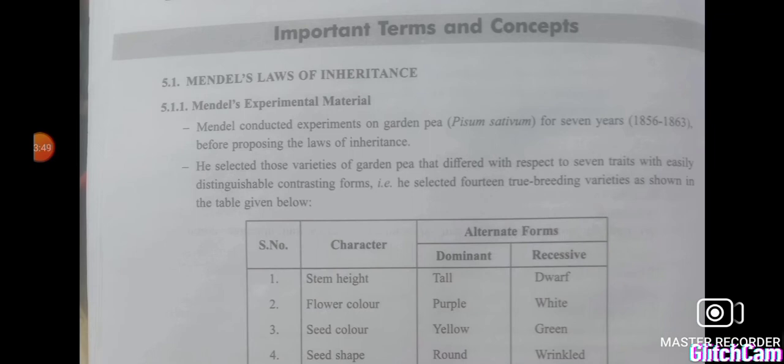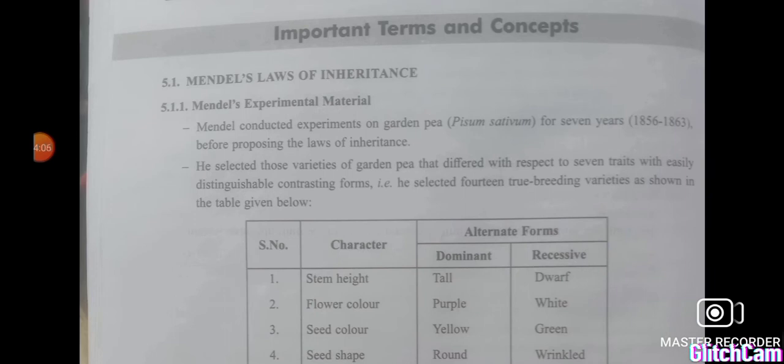We studied this. That is, he has taken true breeding varieties. True breeding means the plants will be homozygous for that particular trait. So seven characters he has selected. What are the characters he selected?